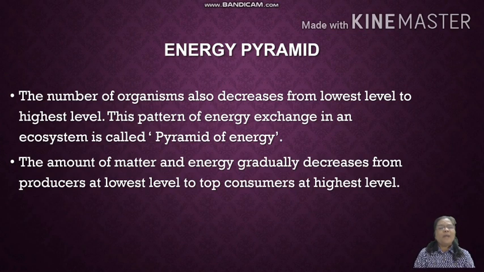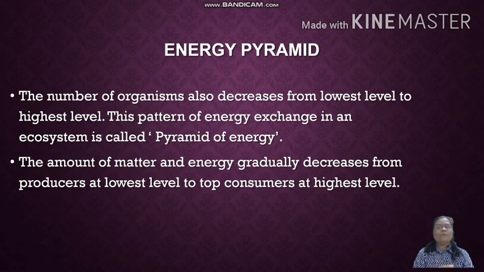What is energy pyramid? The energy of an organism decreases from the lowest trophic level to the highest level, and this pattern of energy exchange in the ecosystem is called as the energy pyramid.